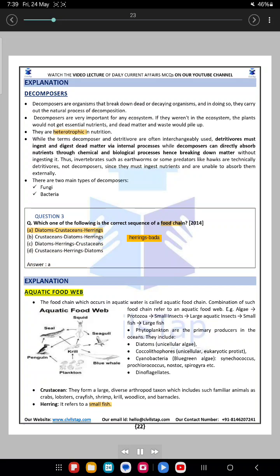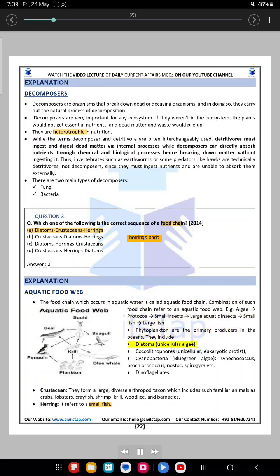Explanation. Aquatic food web. The food chain which occurs in aquatic water is called an aquatic food chain. A combination of such food chains is referred to as an aquatic food web. E.g., algae → protozoa → small insects → large aquatic insects → small fish → large fish. Phytoplankton are the primary producers in the oceans.